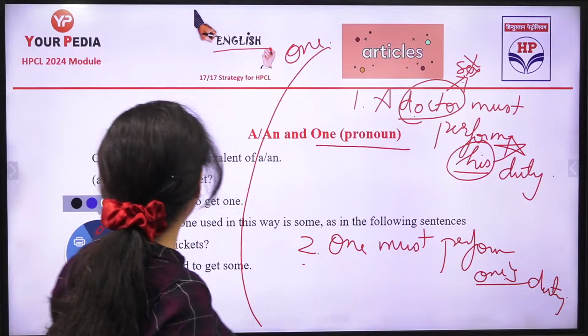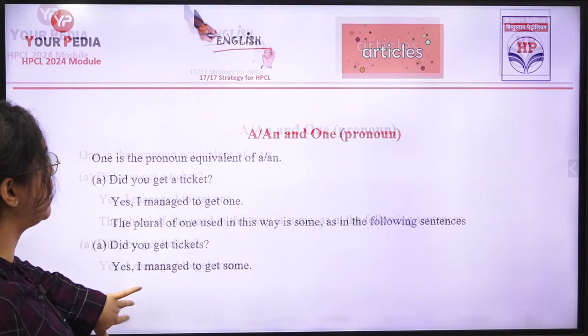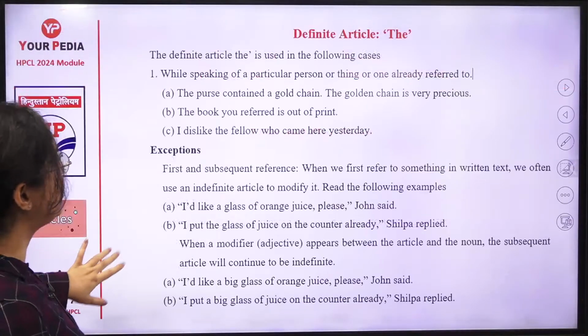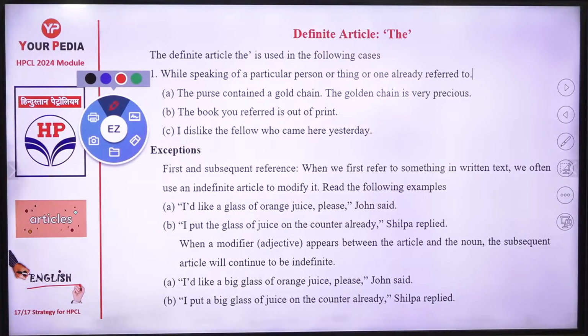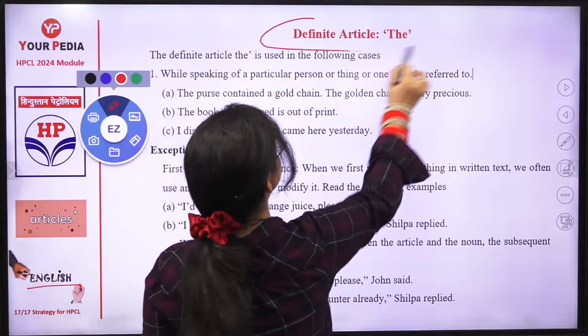Now coming back to the main sentences, we are going to start with the important ones. See, I'm going to cover only the important ones. And for the other ones, the PDF has already been shared. You don't have to worry about it. Okay. So now come where the article the has to be used.